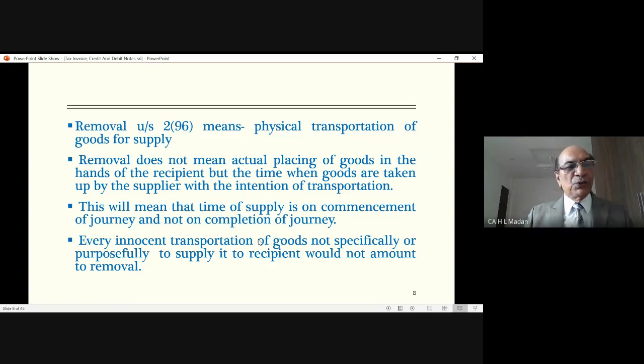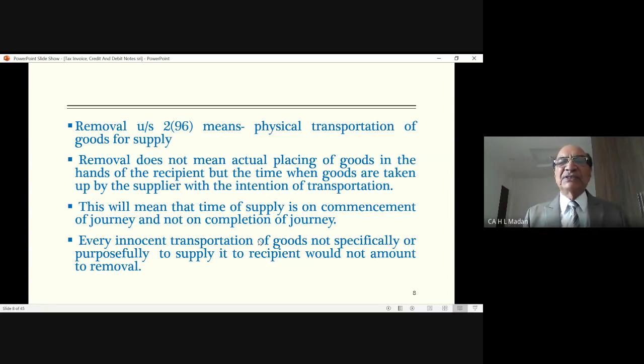But actually, it may be received by the recipient maybe on the next day or after 2 days. This will mean that time of supply is on commencement of journey and not on completion of journey. So goods may reach after 2 days to this recipient, but when the journey has commenced, that is the time of supply, and at that point of time, the invoice has to be issued.